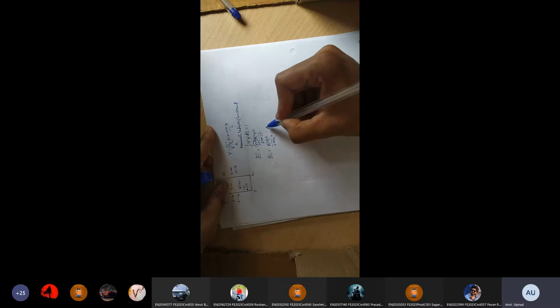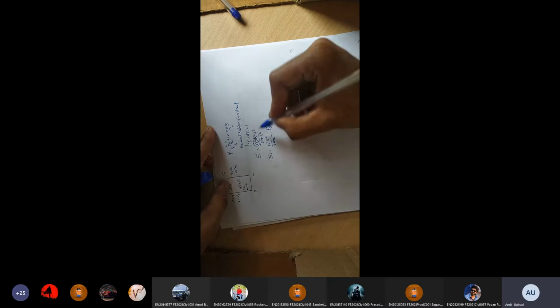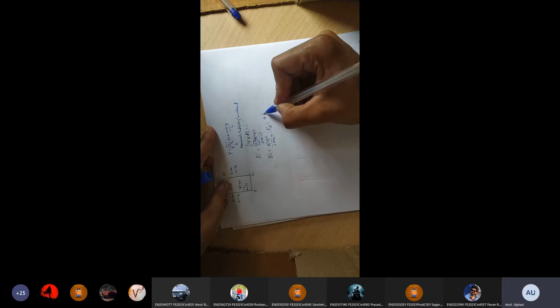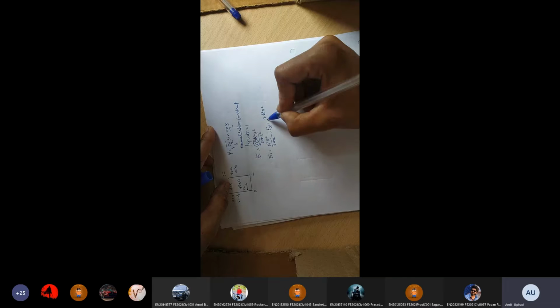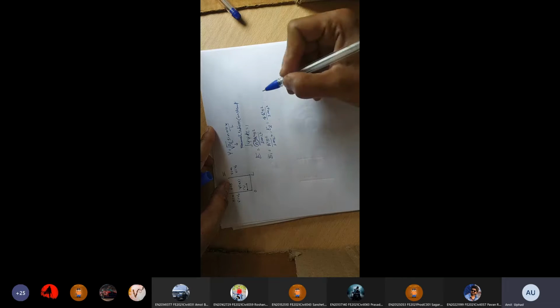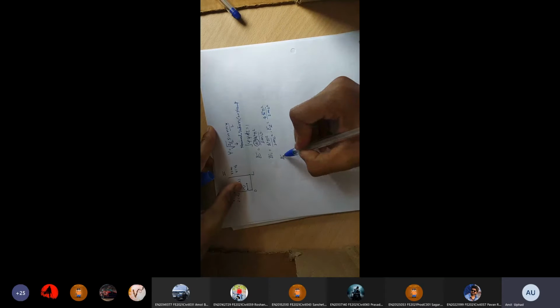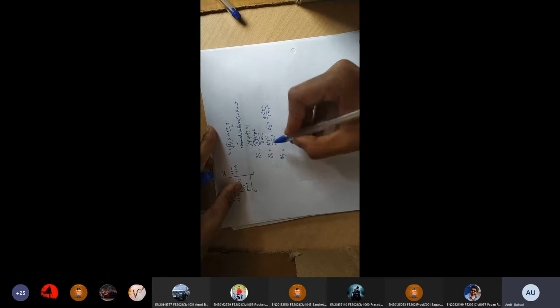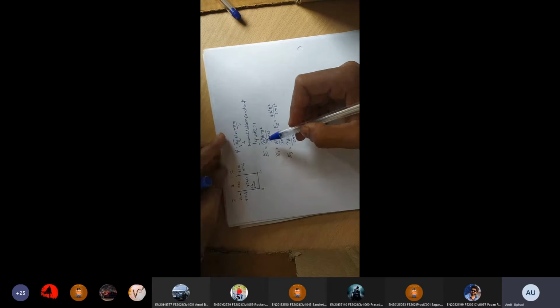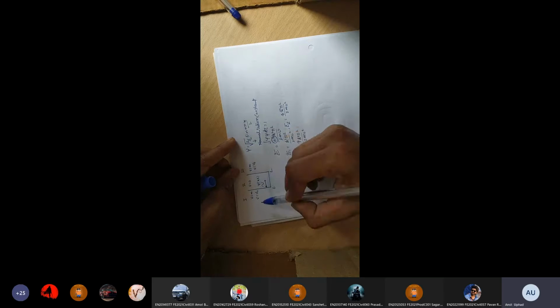If n is equal to 2, it is the first excited state, the second energy level: 2 square is 4, times h cross square pi square divided by 2mL square. Similarly, at n equal to 3, it is the second excited state: 9 times h cross square pi square divided by 2mL square, which indicates our particle is in a bound